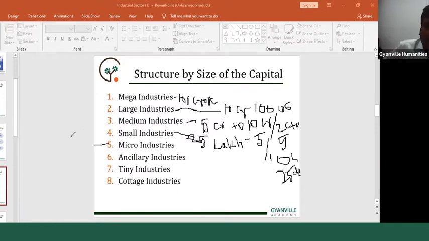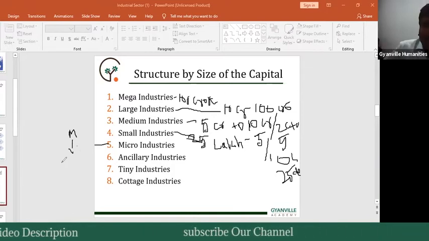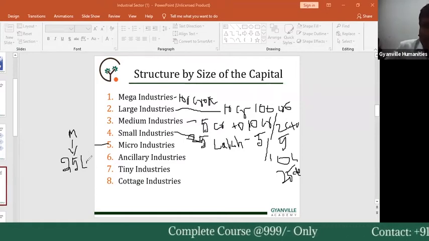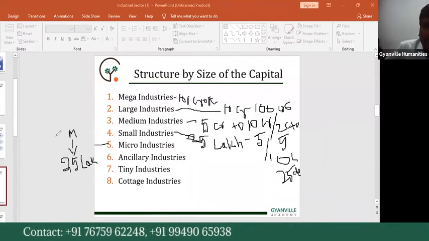The first category is related to manufacturing, less than 25 lakhs rupees. So if the entrepreneur's investment amount is less than 25 lakhs rupees, that industry is called a micro industry, related to the manufacturing category.